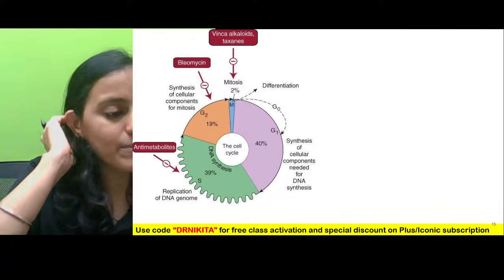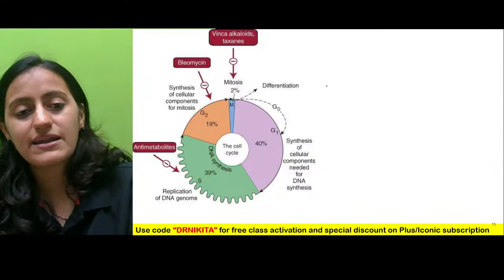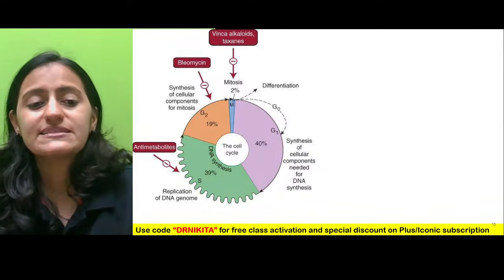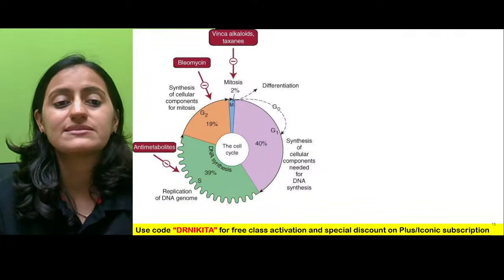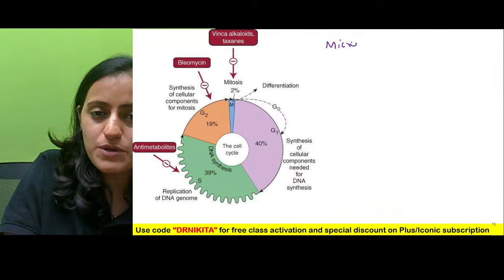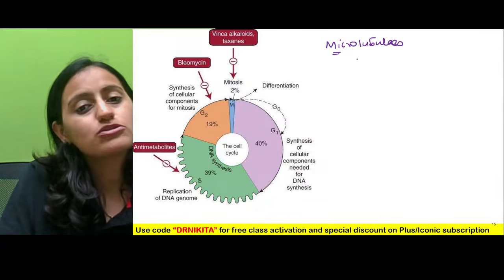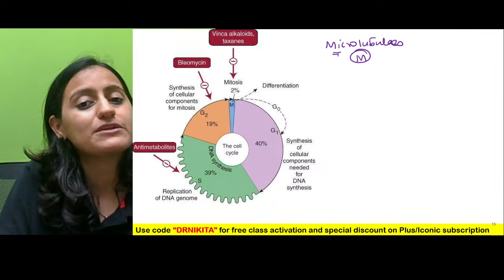Next, now coming to the cell cycle phases where these anti-cancer drugs are acting. Which cell cycle phase, which anti-cancer drug is acting? Very important. Now, when I said that the drugs acting on microtubules are the vinca alkaloids and paclitaxel, remember these microtubules play a role in mitosis.